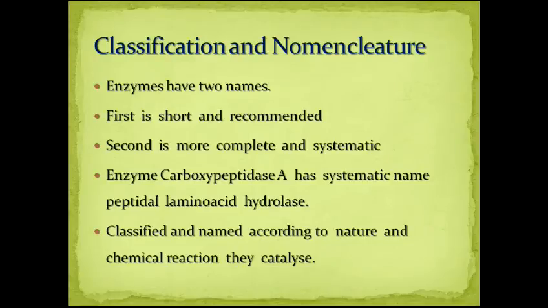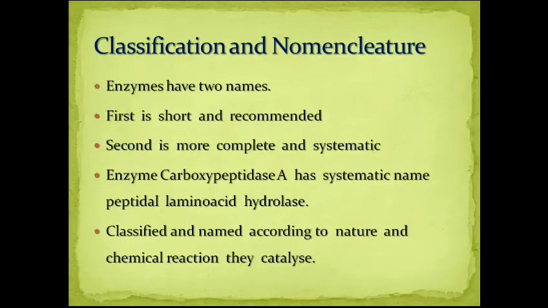Second is a more complete systematic name, which is used when an enzyme must be identified without ambiguity. The systematic name is the name of substrate followed by a word ending in ase. For example, the same carboxypeptidase A has a systematic name, peptidyl amino acid hydrolase.